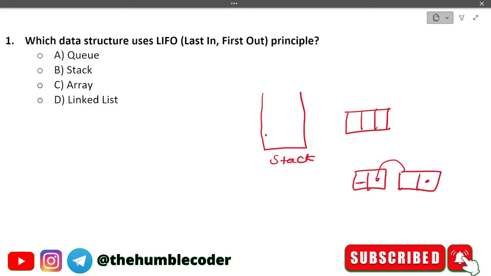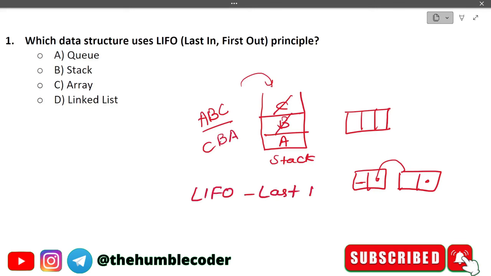Basically in a stack, if we have a sequence like A, B, and C, initially A goes in, then B, then C. Now we have to pop it. The one on the top will come first, so C will come first, then B, and then A. Now what does LIFO stand for? Last in first out. C was the last in, and C is the first out. So the correct answer for this question is stack,